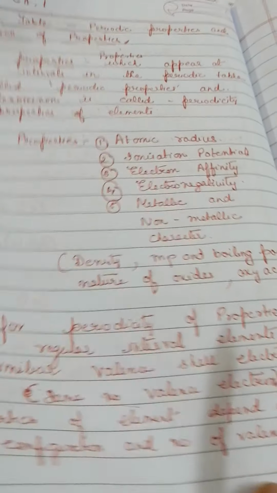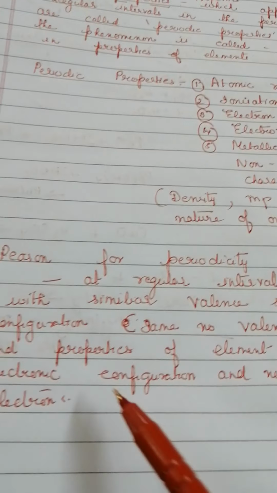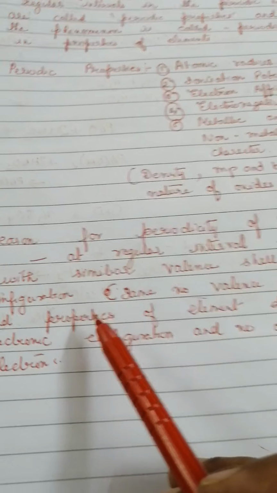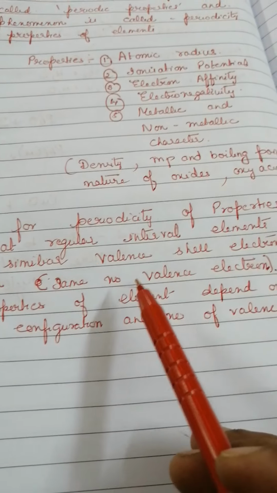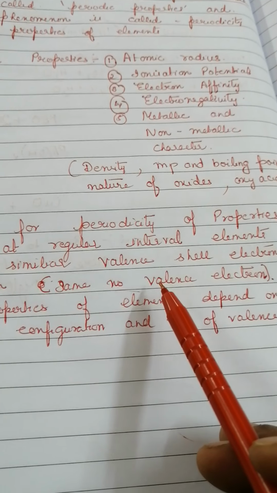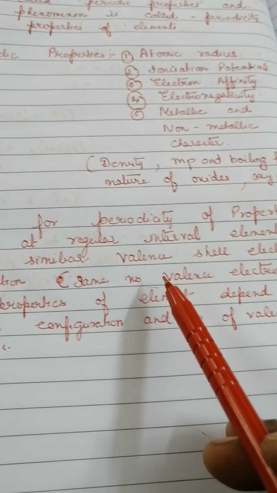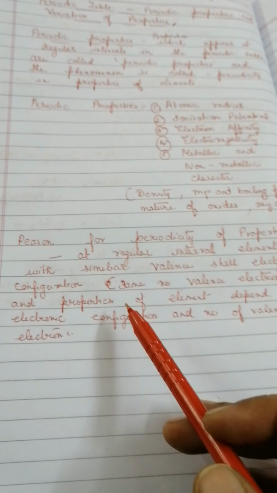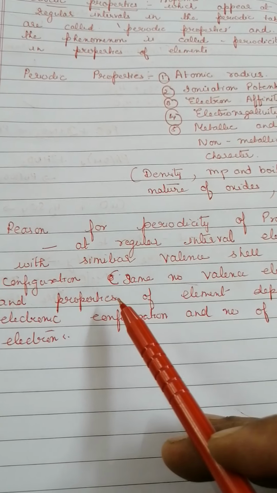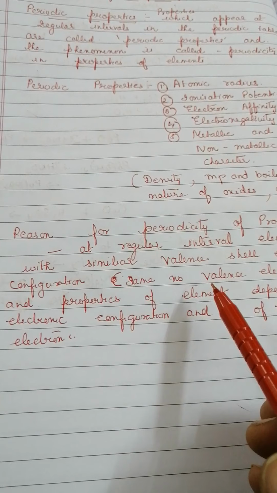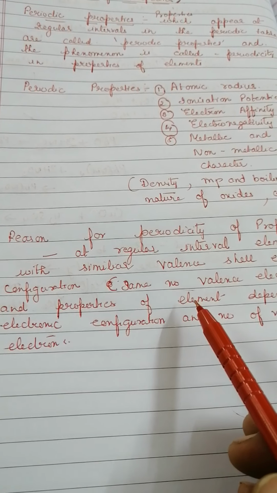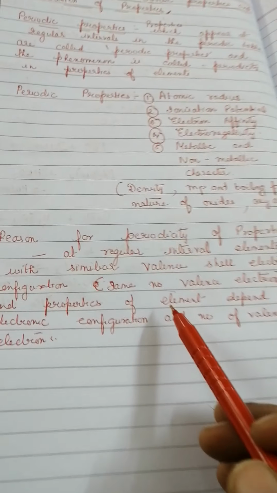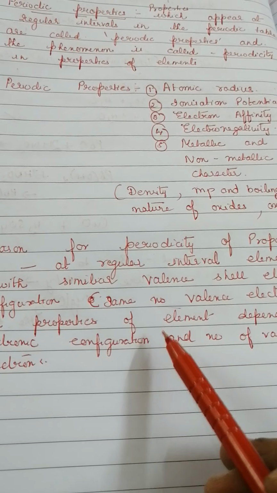Now you also know what is the reason for the periodicity in the properties. At regular interval the elements with the same number of valence electron or similar electronic configuration appear. The properties of the element depend upon its number of valence electron and the electronic configuration. So at regular interval, as the same number of valence electron appear, the elements with the similar properties also appear.